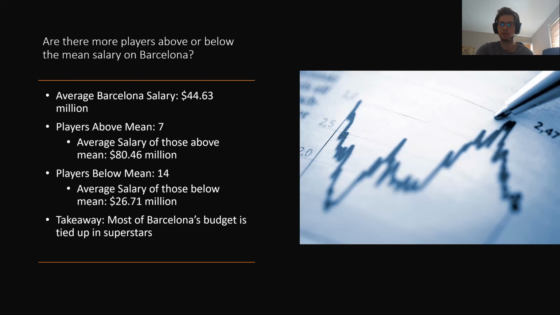Are there more players above or below the mean salary for Barcelona? The average salary is 44.63 million. There are 14 players below and 7 above. But the players above have an average salary of 80.46 million, while the players below have an average salary of 26.71 million.